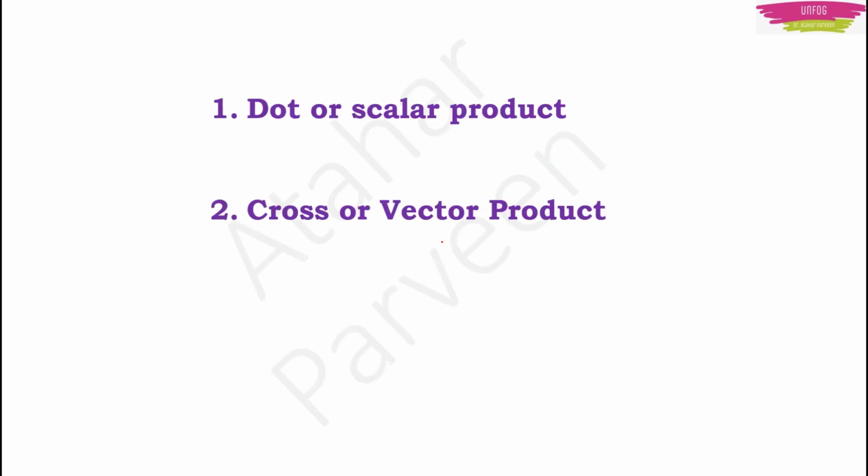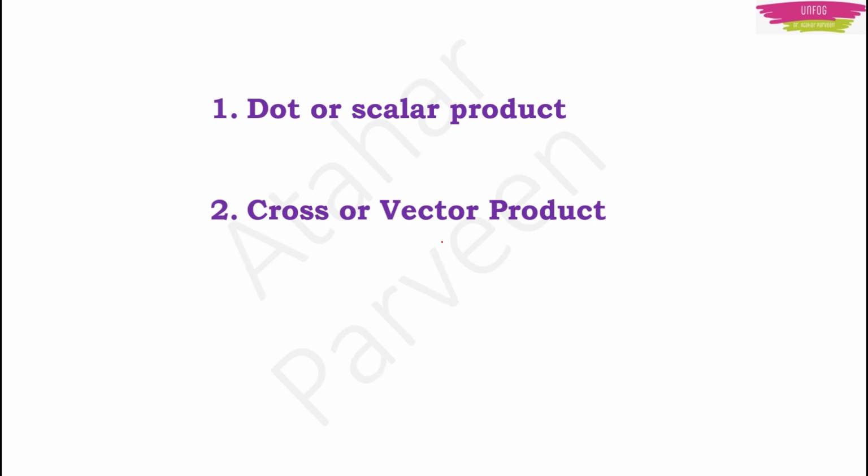Now let's talk about multiplication of vectors. Vectors are multiplied in two ways. One is the dot or scalar product. The other one is the cross or vector product. But why do we need two types of products to multiply vectors?